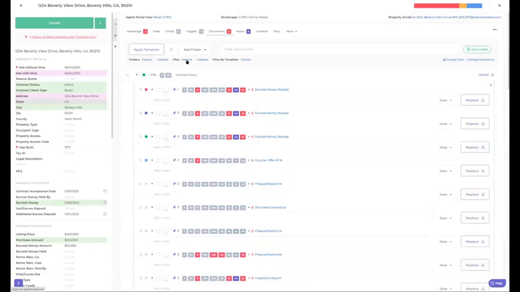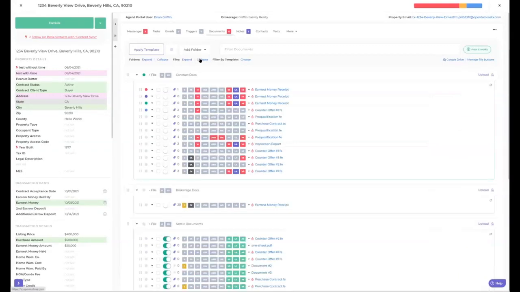If you want to expand the files, you can put the notes. A lot of people in California like to keep notes on iterations of different files that I've seen. You can expand that, or say, let's just collapse them and look at my documents real quick, but it's easy to toggle back and forth. And then you can also come in here and say, let me see my septic template or my well template, or whatever the templates are that came in from the intake forms or that you've manually applied. You can go ahead and select those and just see those.